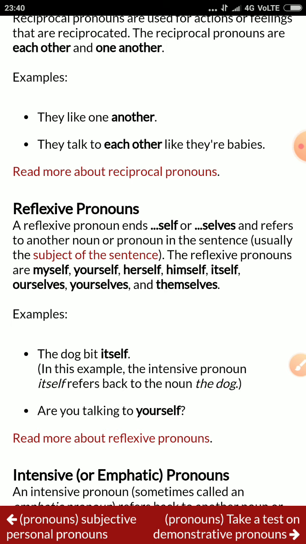Now we are going to come to reflexive pronoun. Actually, reflexive pronouns end with -self or -selves and refer to another noun or pronoun in the sentence. The reflexive pronouns are myself, yourself, herself, himself, itself, ourselves, yourselves, and themselves. So what are the main factors to understand about reflexive pronoun? Now after the completion of the concept of pronoun, I will show you the pronoun chart that will make it much more clear to all my students, to understand what reflexive pronouns are and what the different kinds of pronoun are.